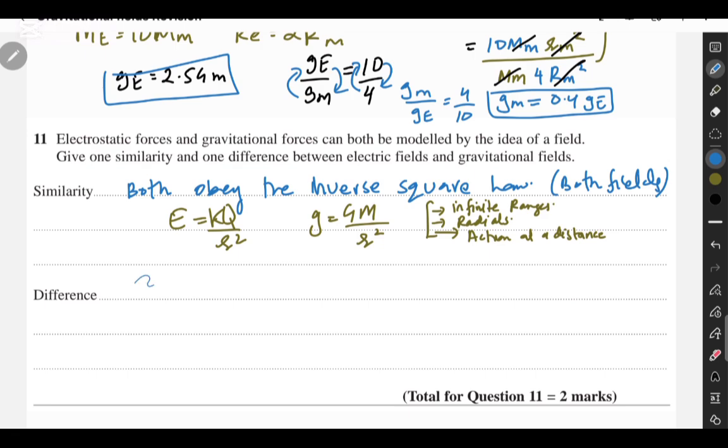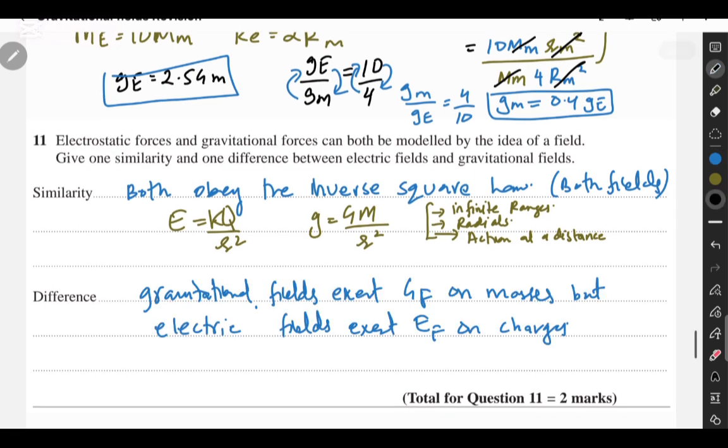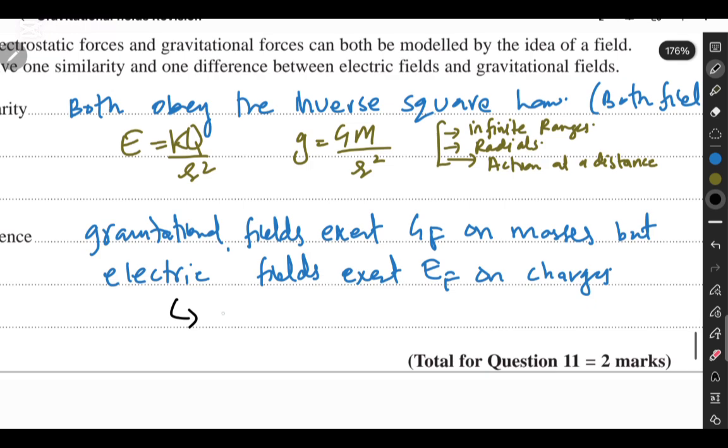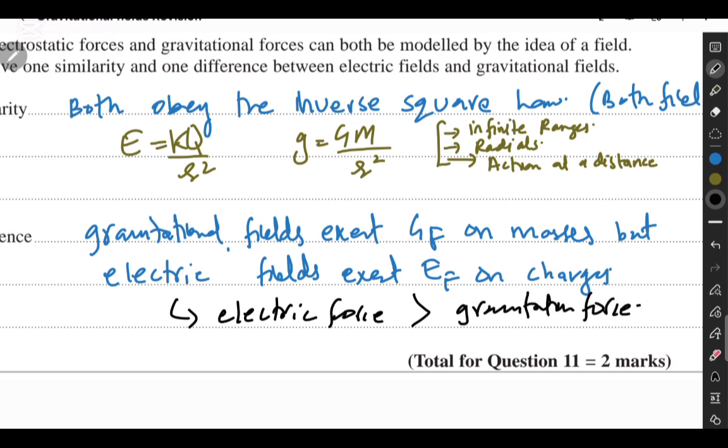Now for the difference, you can write that gravitational fields exert gravitational force on masses, but electric fields exert electric force on charges. You can also write other points, such as that electric forces that act on charges are way stronger than the gravitational forces, given that the charges and masses have the same separation. You can also write that gravitational fields are always attractive. Okay, and you can also write that the electric field can be attractive or it can be repulsive as well.